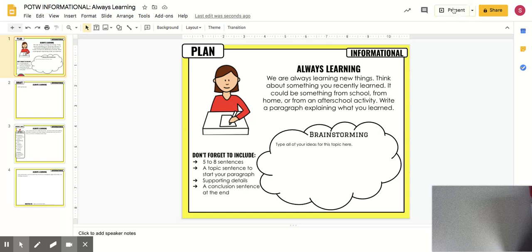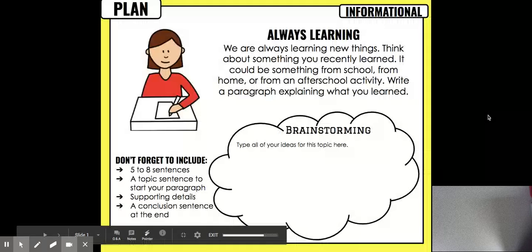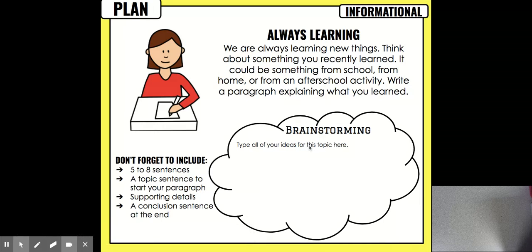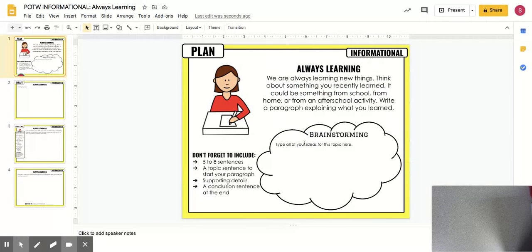You will see here, and I will present this for you, that you will be given a copy of the slides that looks like this. This is the first page. You are going to be writing a paragraph based off of this prompt. This one this week is called Always Learning. We are always learning new things. Think about something you recently learned. It could be something from school, from home, or from an after-school activity. Write a paragraph explaining what you learned.